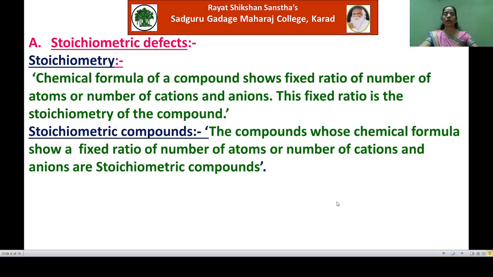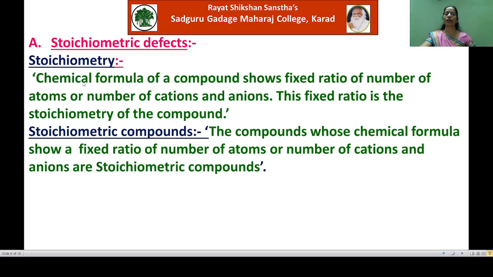Here, see the definition. The chemical formula of a compound shows a fixed ratio of the number of atoms or the number of cations and anions. This fixed ratio is called the stoichiometry of the compound. We know the chemical formula of a compound.